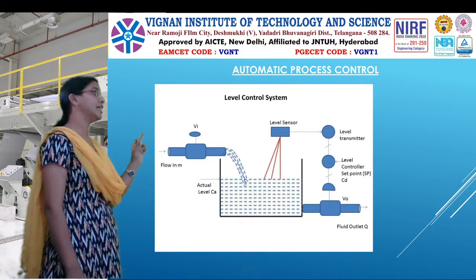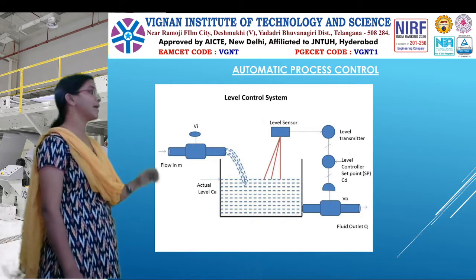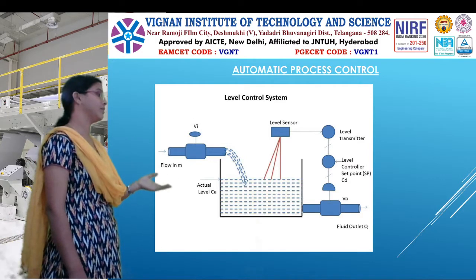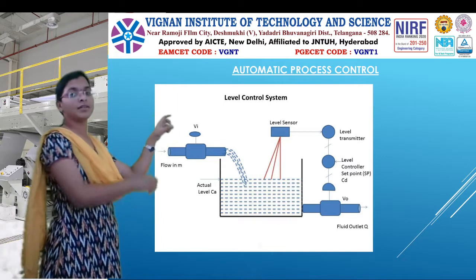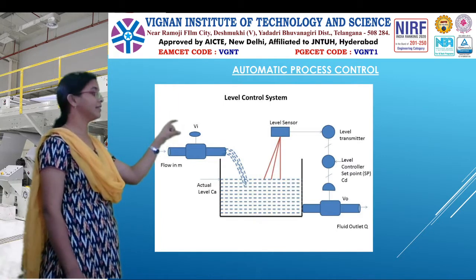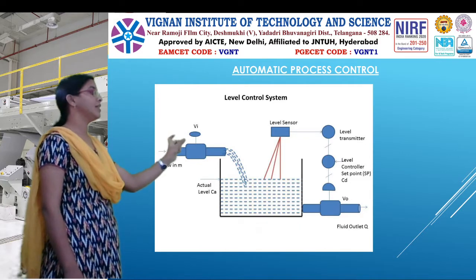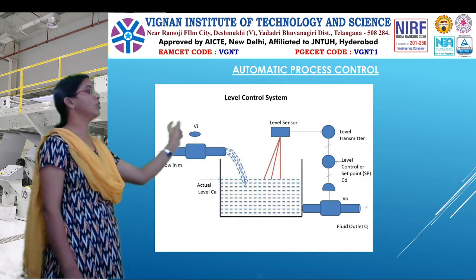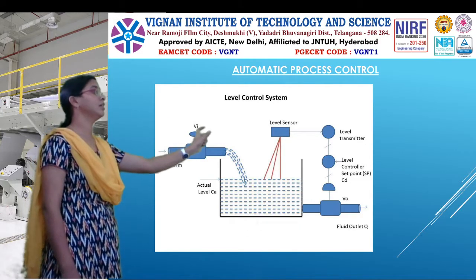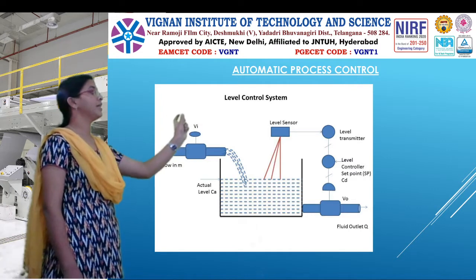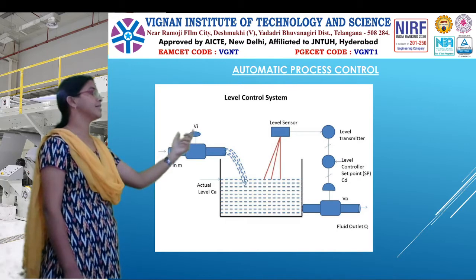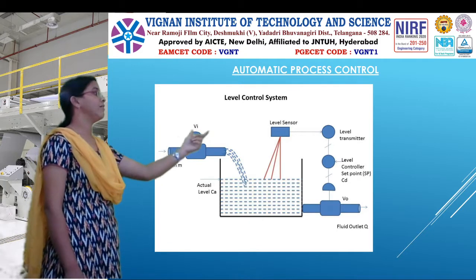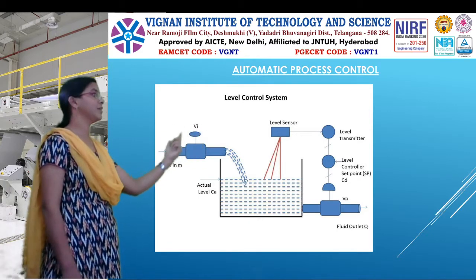What is the actual desired level you want, and what is the present level? That measurement is done by the sensor, that is the level sensor, and then the signal of the level sensor is converted into the controller-accepting signal by the level transmitter, or you can take it that both the level sensor and level transmitter together act like a measurement system.